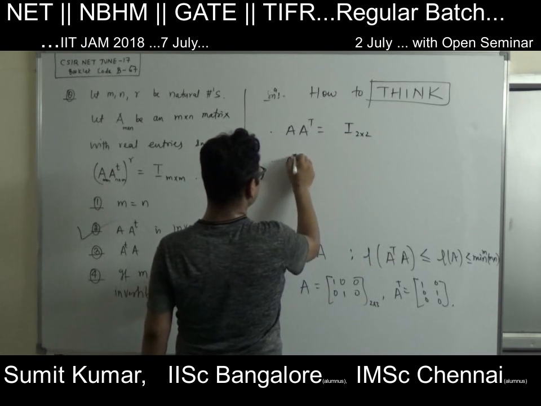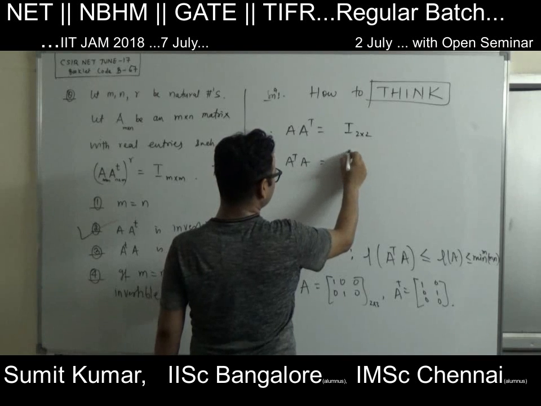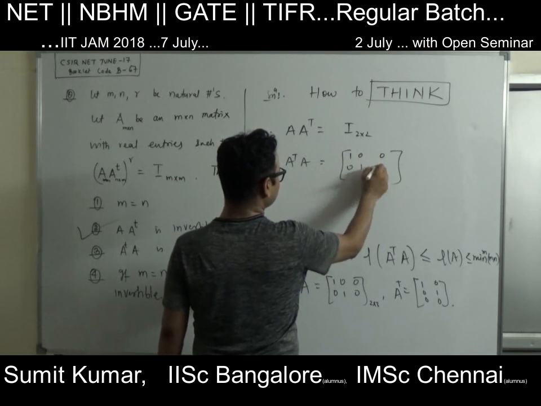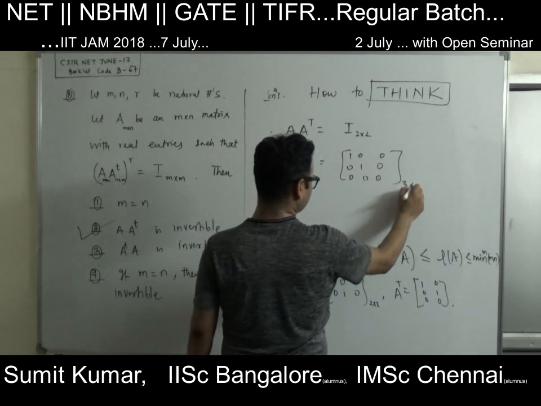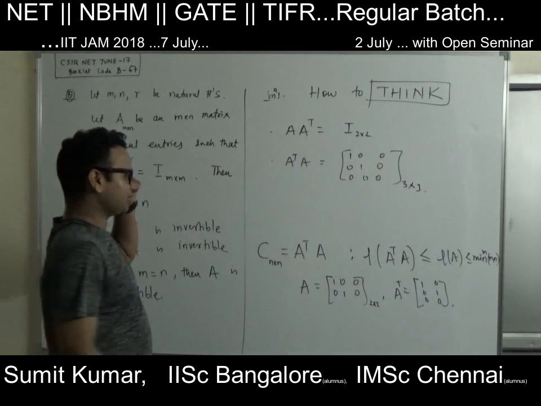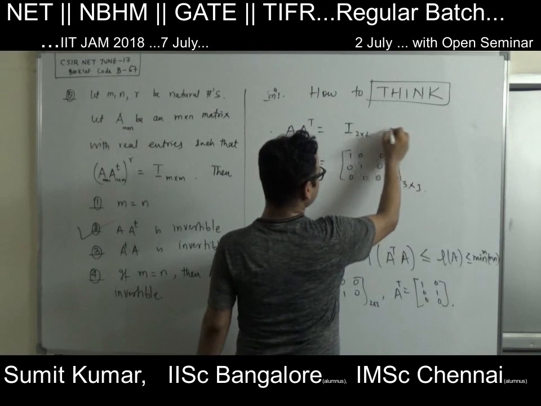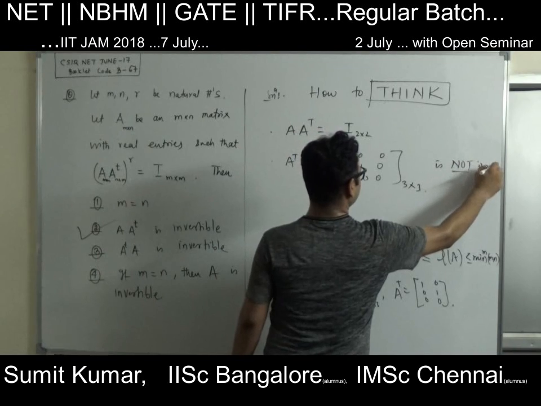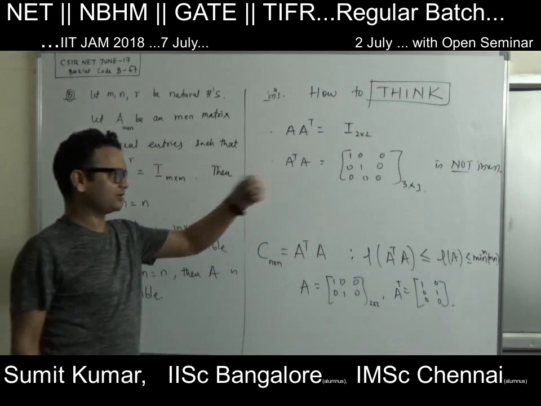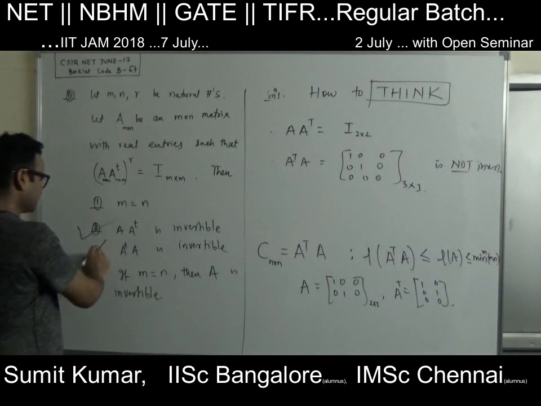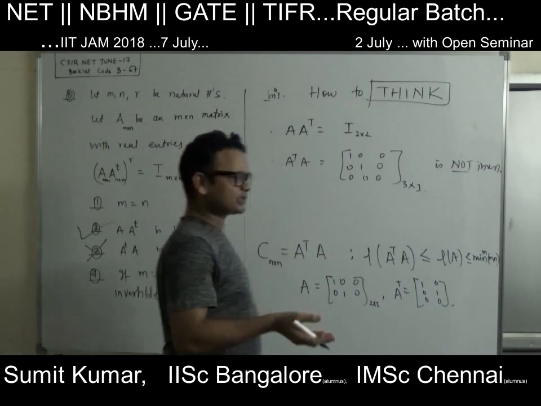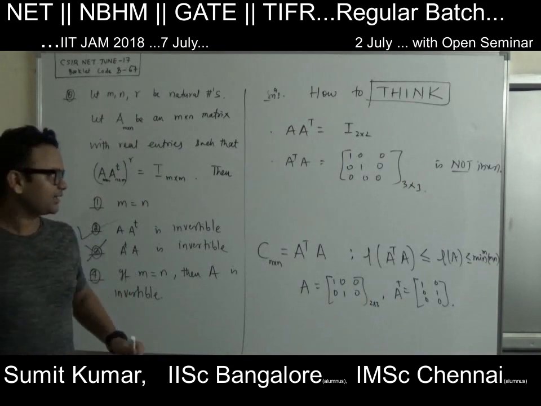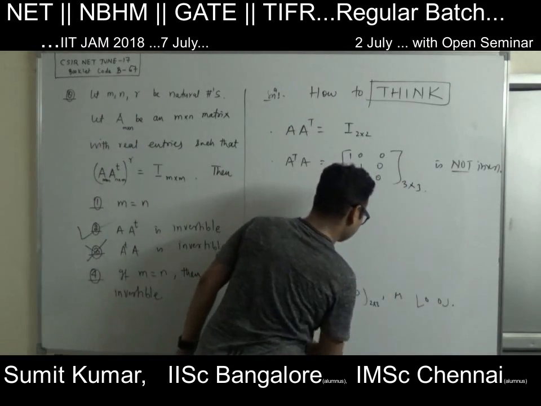And what about A transpose A? If you multiply with A transpose, you will get this, which is a 3 cross 3 matrix. The rank of this matrix is not full, so it is not invertible. So this one is invertible, but this matrix is not invertible. So this option is false. This is not always true. Sometimes it may be true if M equals N, but M is not equal to N in general. So the third option is false.